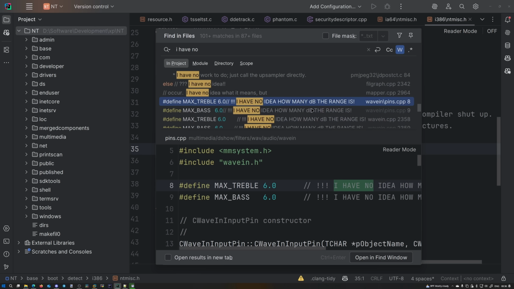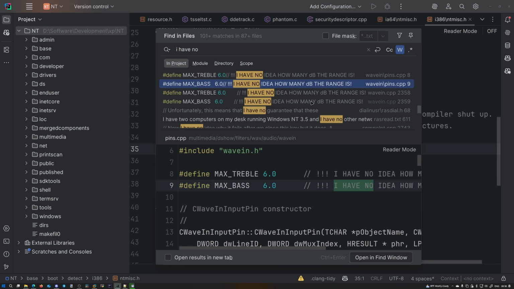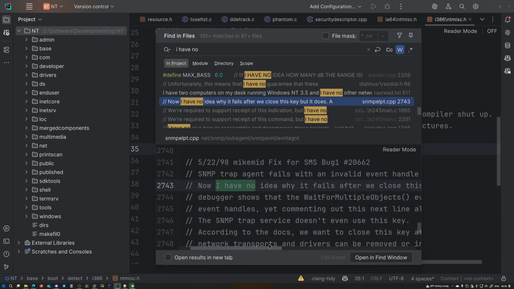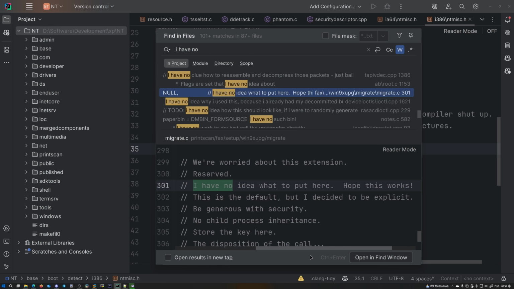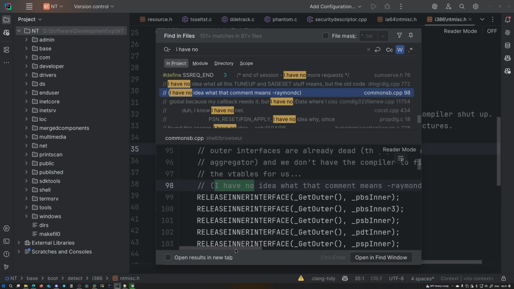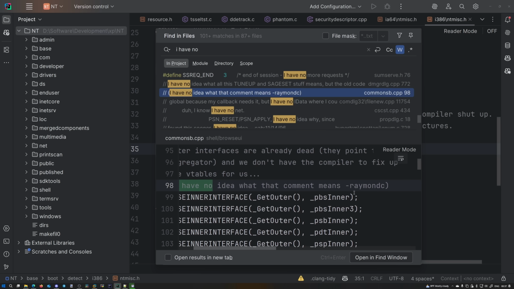I have no idea how many decibels the range is. I have no idea why it fails after we close this key, but it does. I have no idea what to put here. Hope this works. Null. I have no idea what that comment means.